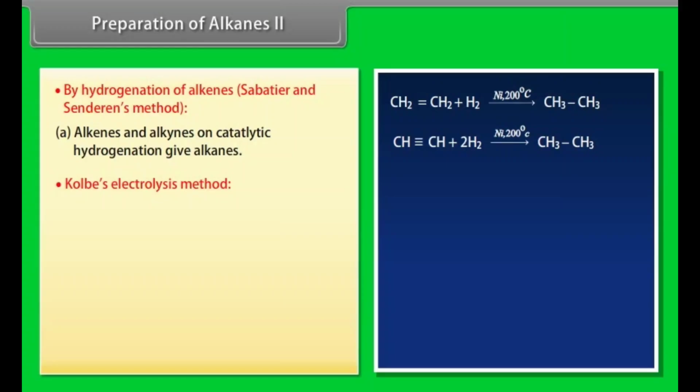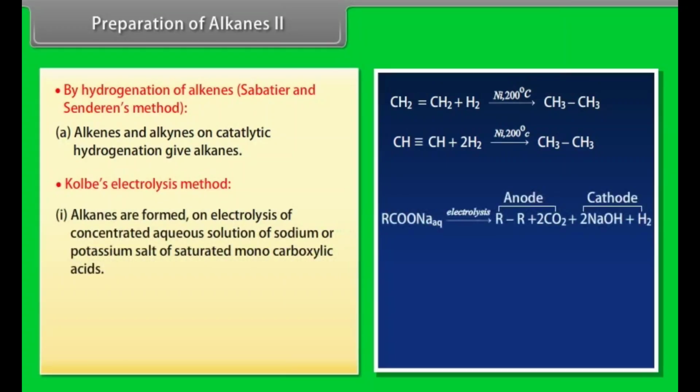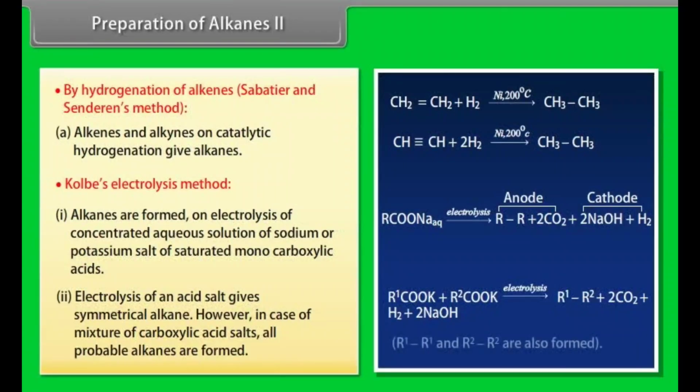Kolbe's electrolysis method. Alkanes are formed on electrolysis of a concentrated aqueous solution of the sodium or potassium salt of saturated monocarboxylic acids. Electrolysis of an acid salt gives a symmetrical alkane. However, in the case of a mixture of carboxylic acid salts, all probable alkanes are formed.